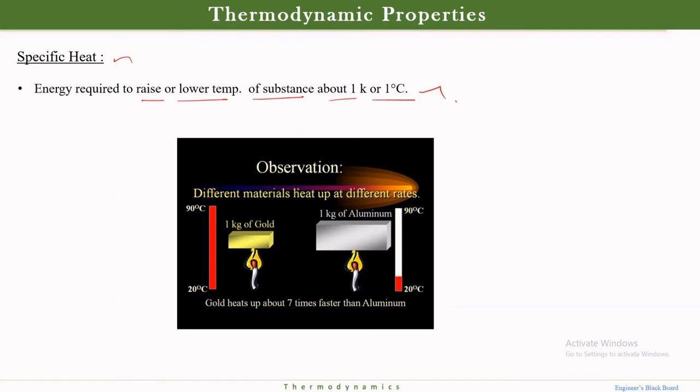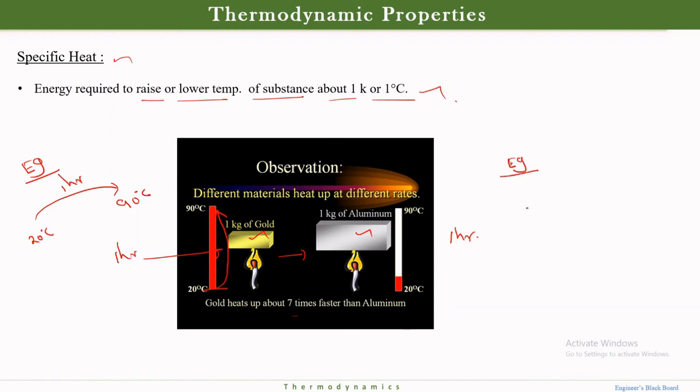Suppose I am applying some sort of heat. Take this example: this is my gold and this is my aluminum, and I am heating the gold for some time, say 1 hour, and the same for the aluminum for 1 hour. Earlier it was 20 degrees Celsius, which is raised to 90 degrees Celsius in 1 hour. This is an example.